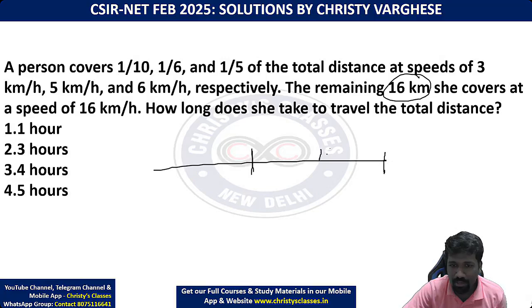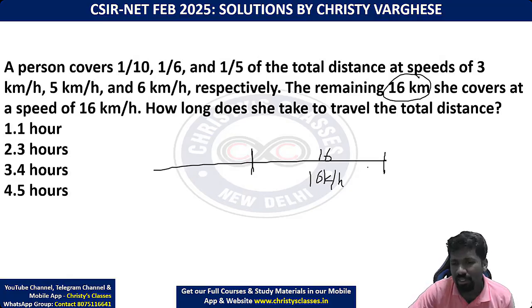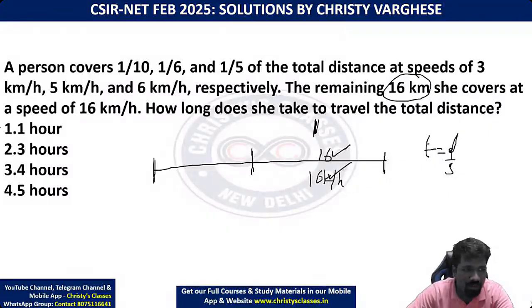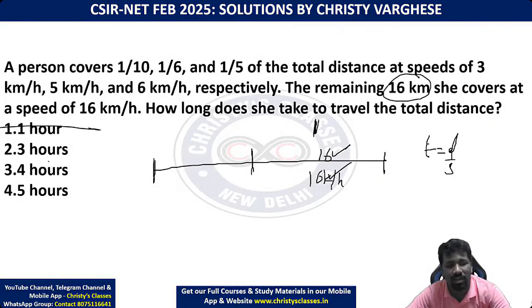16 kilometer उसने 16 kilometer per hour speed में था. So 16 by 16 time is equal to distance by speed ना. Time is equal to distance by speed. 16 by 16 1 hour. So ये strip के लिए 1 hour लेगा confirm. So answer 1 hour नहीं होगा क्योंकि remaining distance भी cover करना है ना. So 1 hour से ज्यादा होगा.